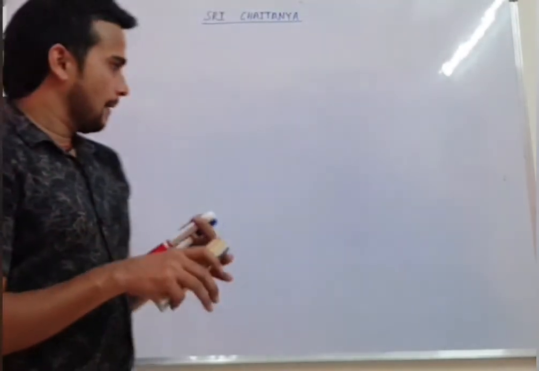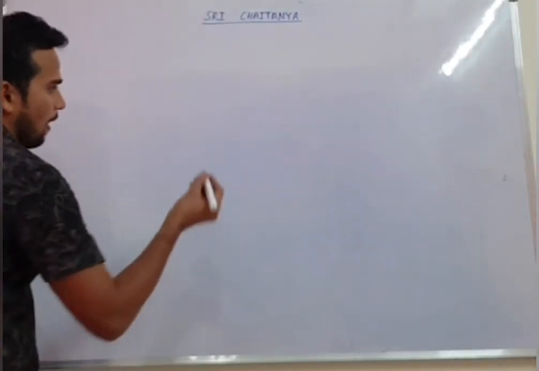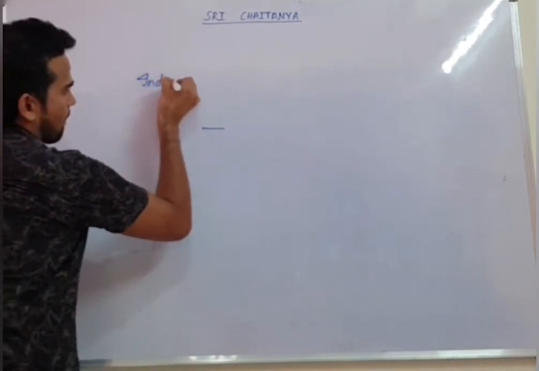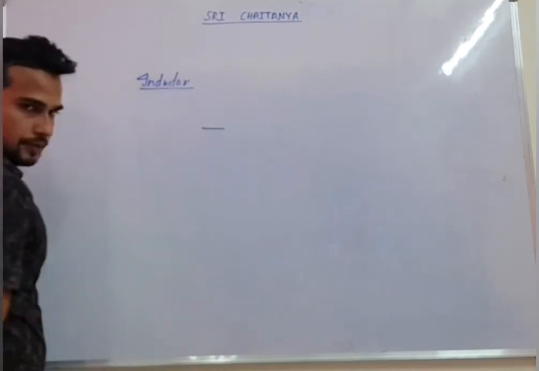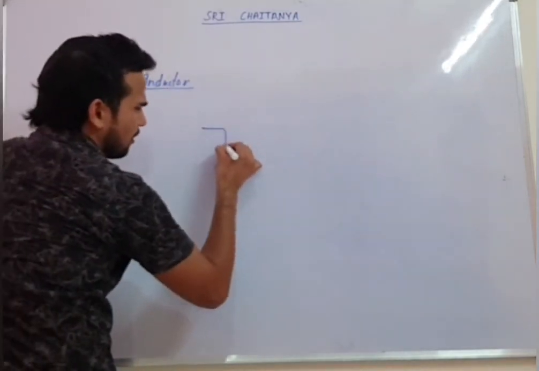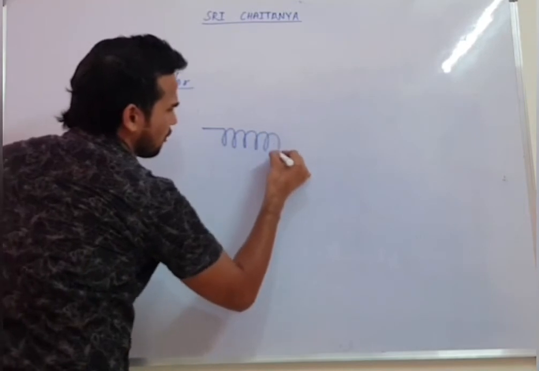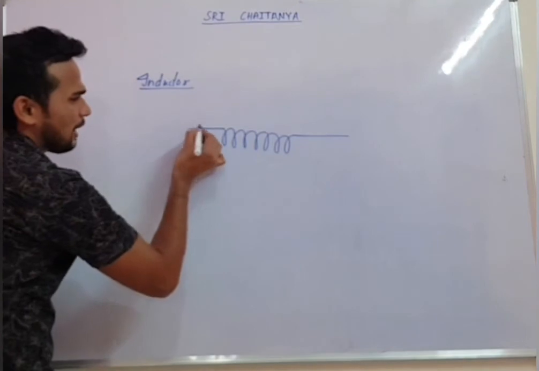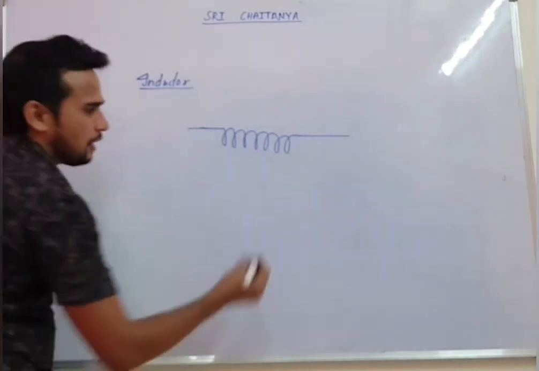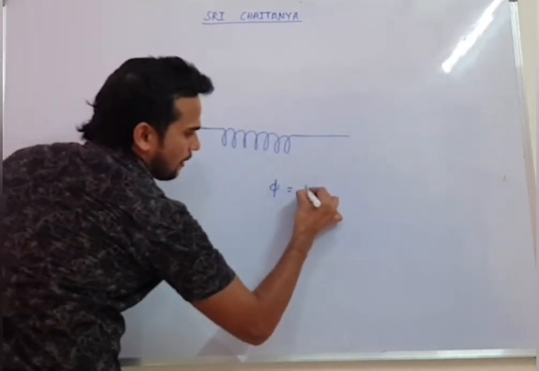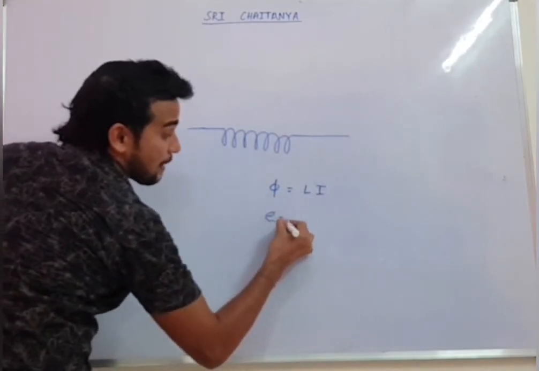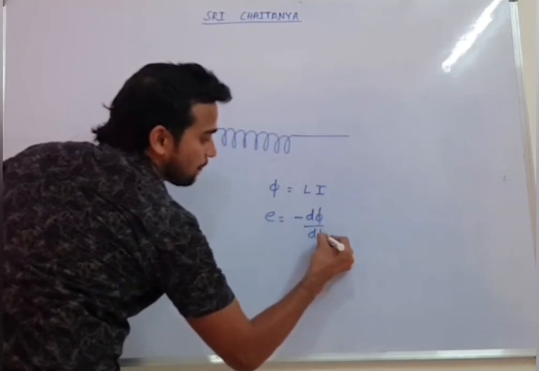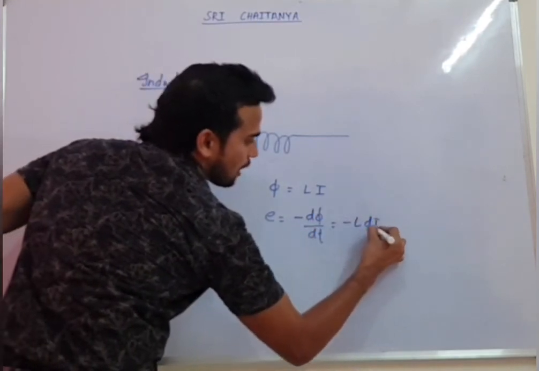So see here, your inductor. We'll talk about one device, which is the inductor. It's nothing new, I think you have studied it also. It's the same as your solenoid, and obviously this inductor will have self-inductance. So for an inductor you can write flux as L into I, and you can write the EMF as minus d phi by dt, which will come as minus L into di by dt.